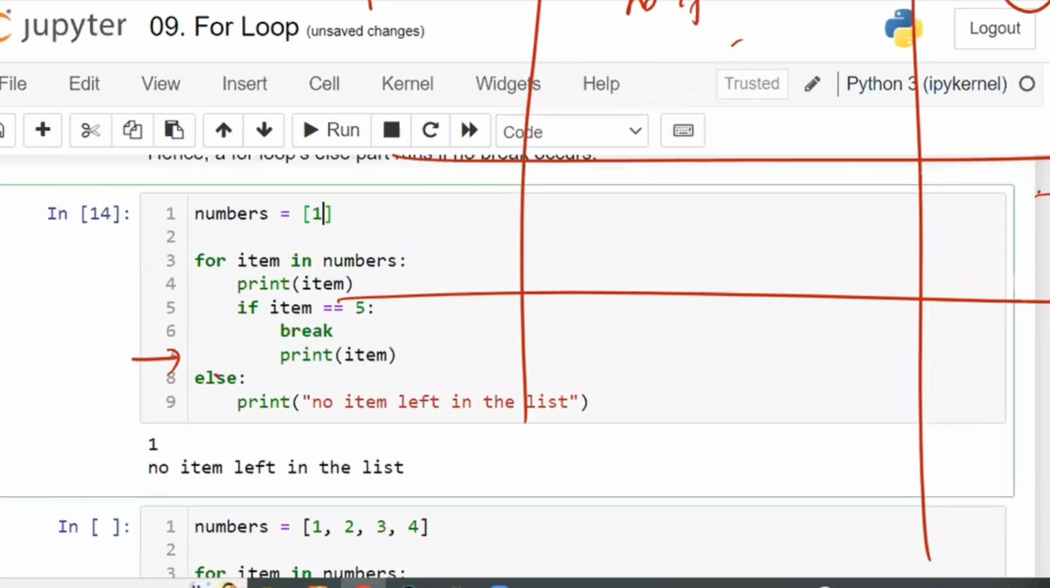If 1, 2 is there, then the second item, item is equal to 2, will come into the picture. Right, with item is equal to 2 also. If you understand it for one item, automatically multiple items will do the same thing only.